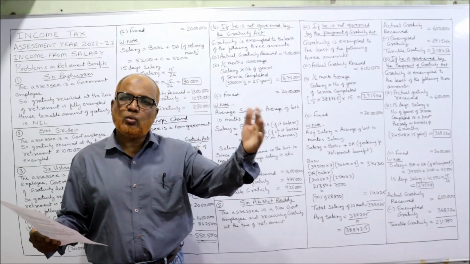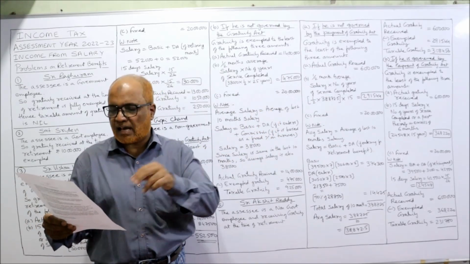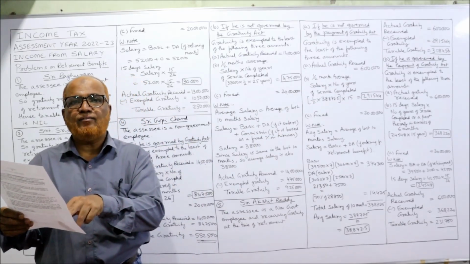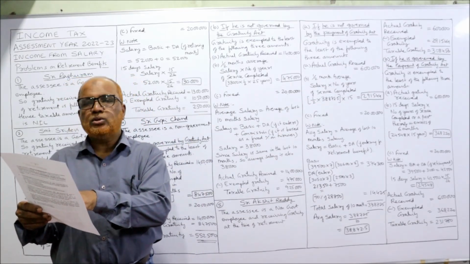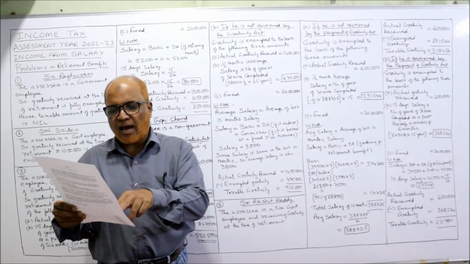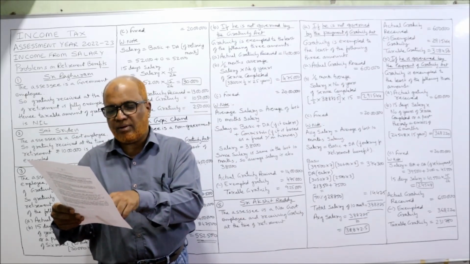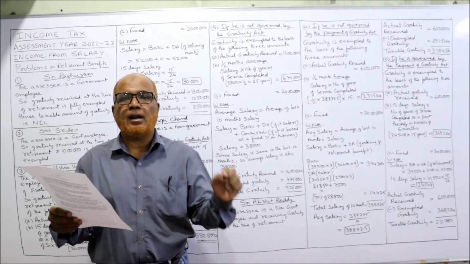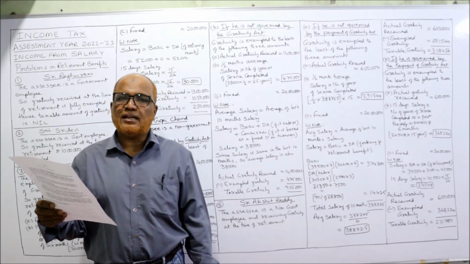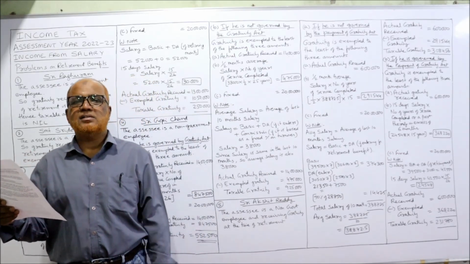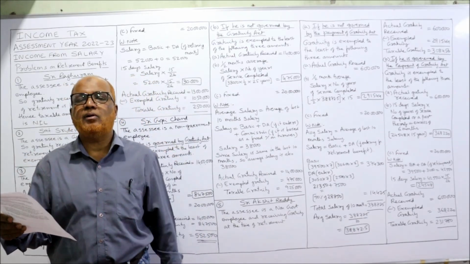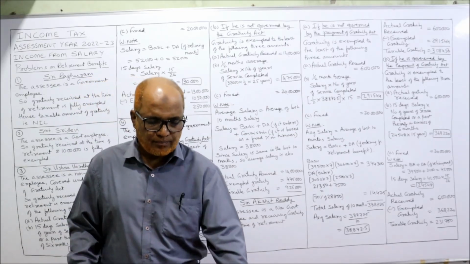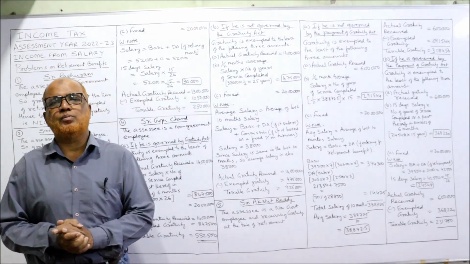So before retirement, 12 months: the first 5 months salary is 32,600, and the next 7 months salary is 39,500. And DA is 2,500 for the first 5 months and 3,050 for the next 7 months, and 50% of DA enters for retirement benefit. Calculate the taxable amount of gratuity in the following cases: A, if he is not governed by the Payment of Gratuity Act; B, if he is governed by the Payment of Gratuity Act. Exactly similar to the previous problem.